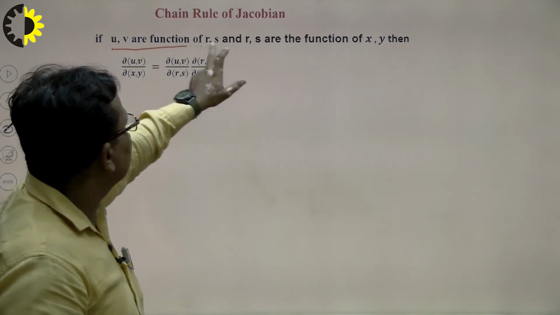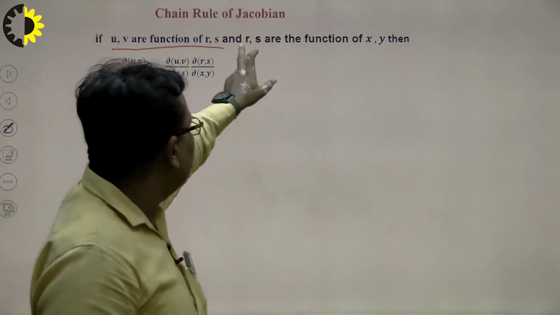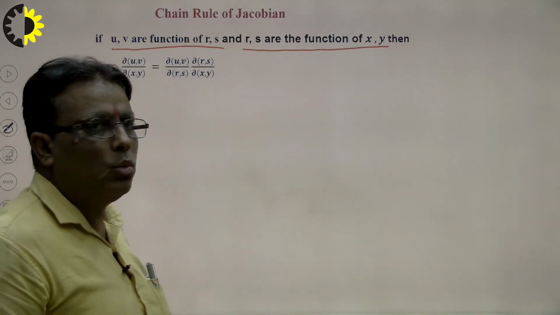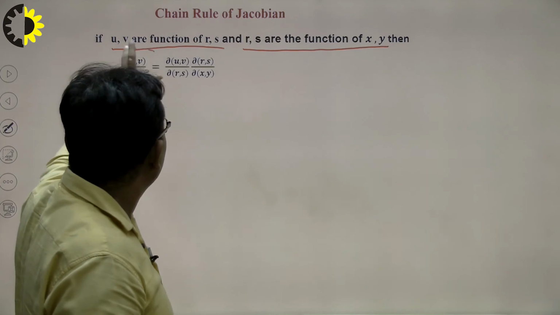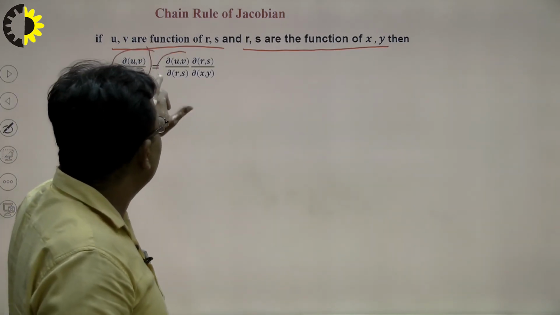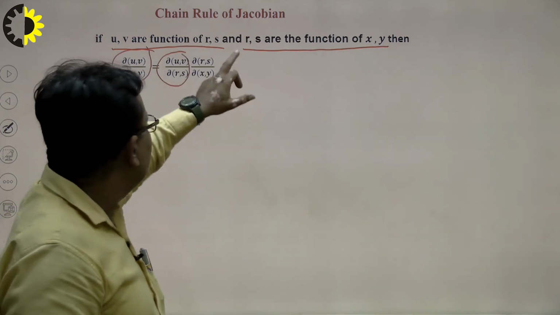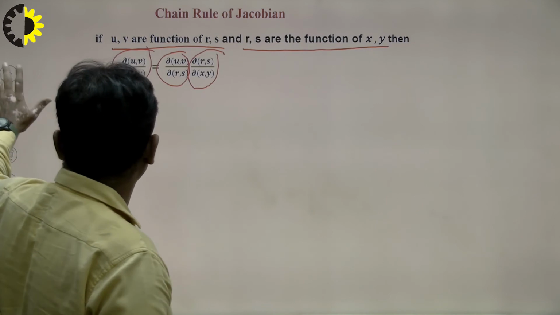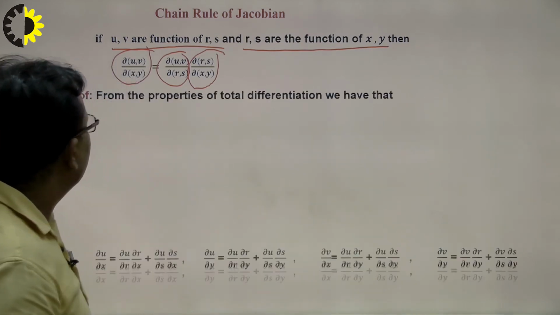Suppose u and v are functions of r and s, and r and s are functions of x and y. That means there is a chain, and we want to calculate here the Jacobian of u, v with respect to x, y. So what will be the formula? First of all, the Jacobian of u, v with respect to r, s, times r, s with respect to x, y. We will prove it numerically and mathematically later on. First of all, I write here the formula.